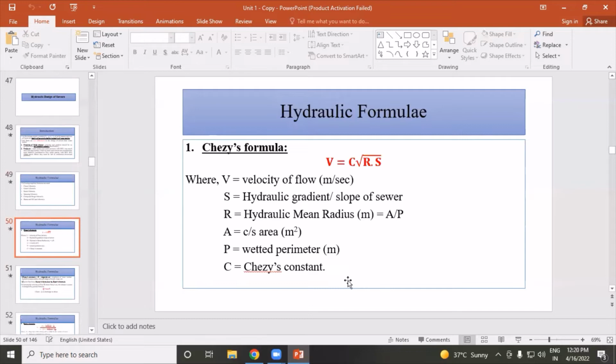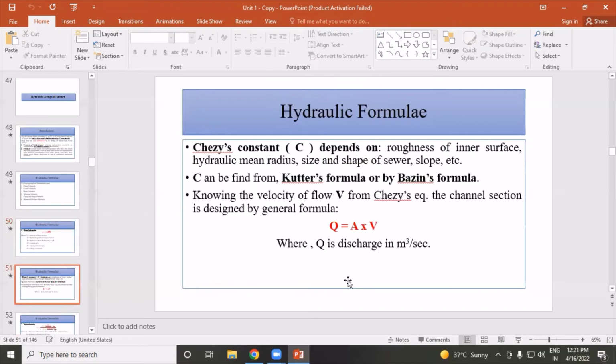So what is V? V is the velocity of flow in meters per second. S is equal to hydraulic gradient and slope of sewers. R is equal to hydraulic mean radius. A is equal to cross-sectional area in meter square. P is equal to wetted perimeter, and C is equal to Chase's constant.